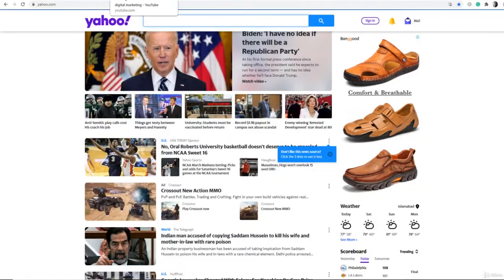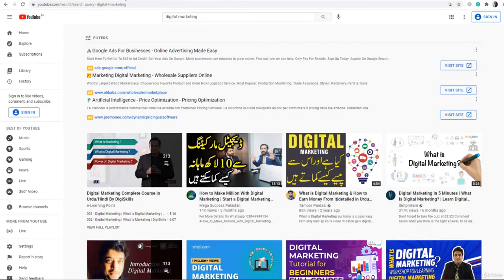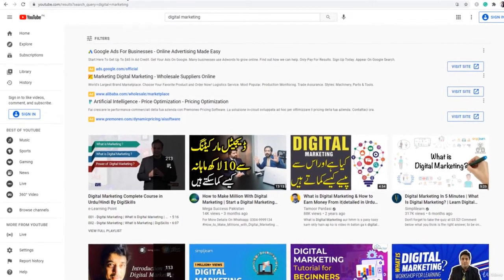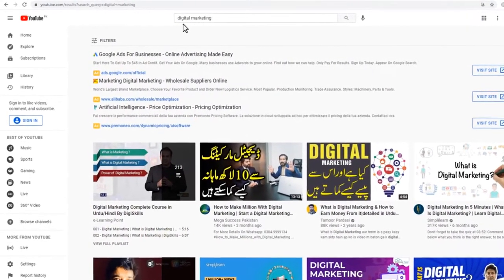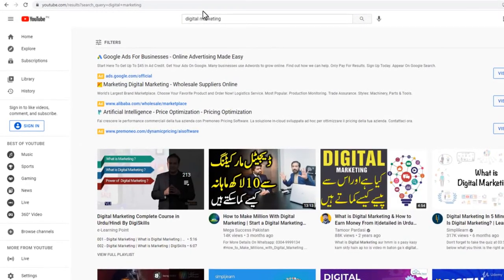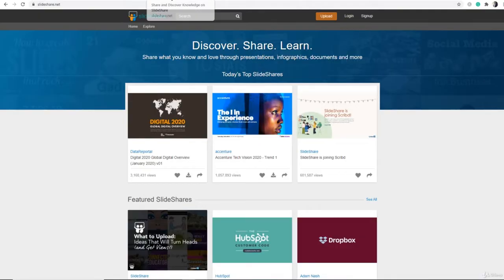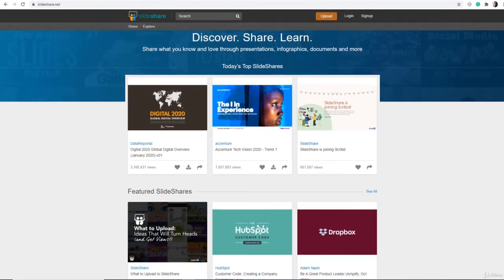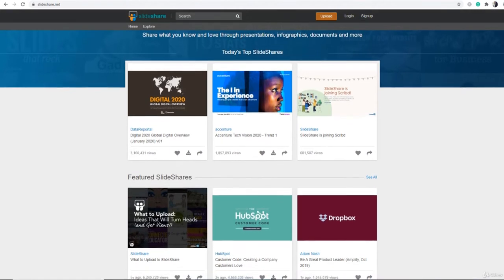Next, we have specific search engines like YouTube, which is a video search engine. If you want to search for videos, you can go to YouTube, search anything, and in its results, you will only see videos. Then we have document sharing search engines like SlideShare. In these kinds of search engines, we can search for presentations and PDF documents.